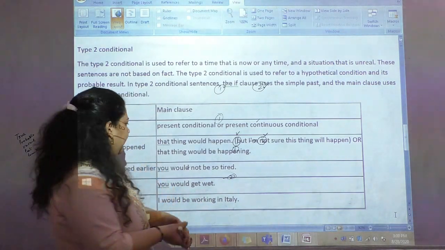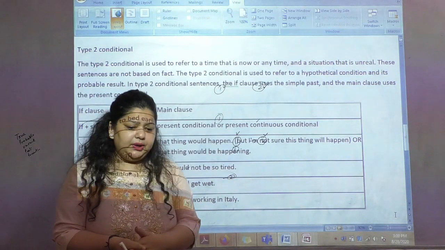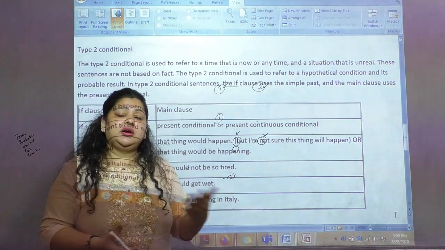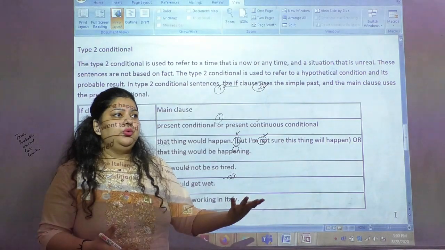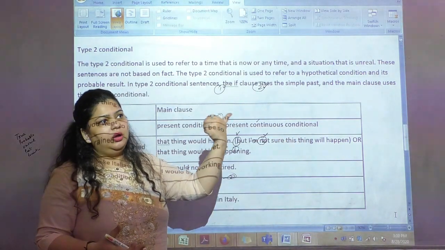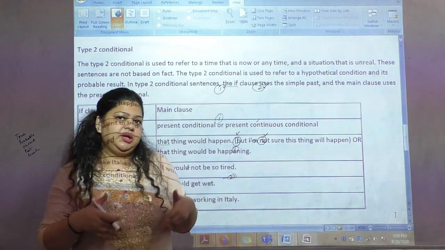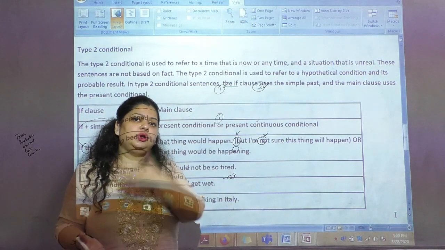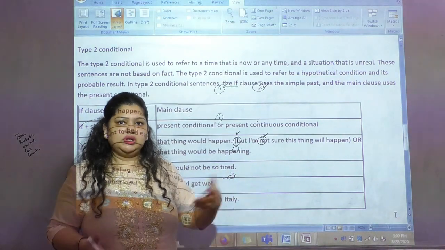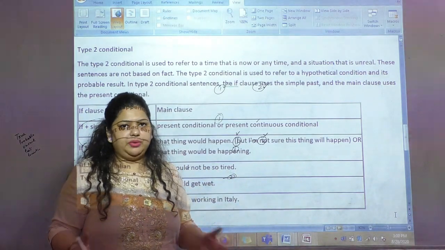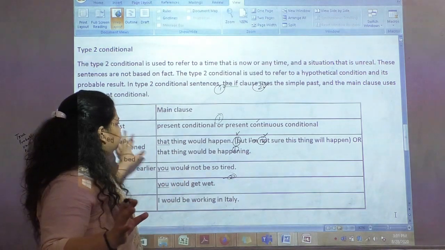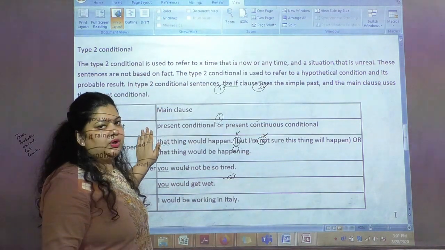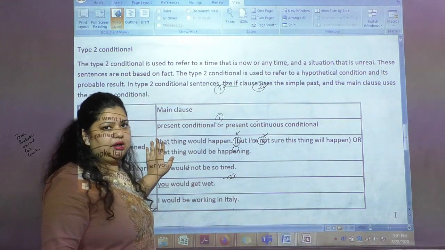For example, let's say, if I studied at IIT, I would work in Amazon. Here the condition is not true. Neither are you studying at IIT nor do you see yourself in Amazon. It's just an example to understand what type 2 conditionals are. So here we are talking about unreal conditions.